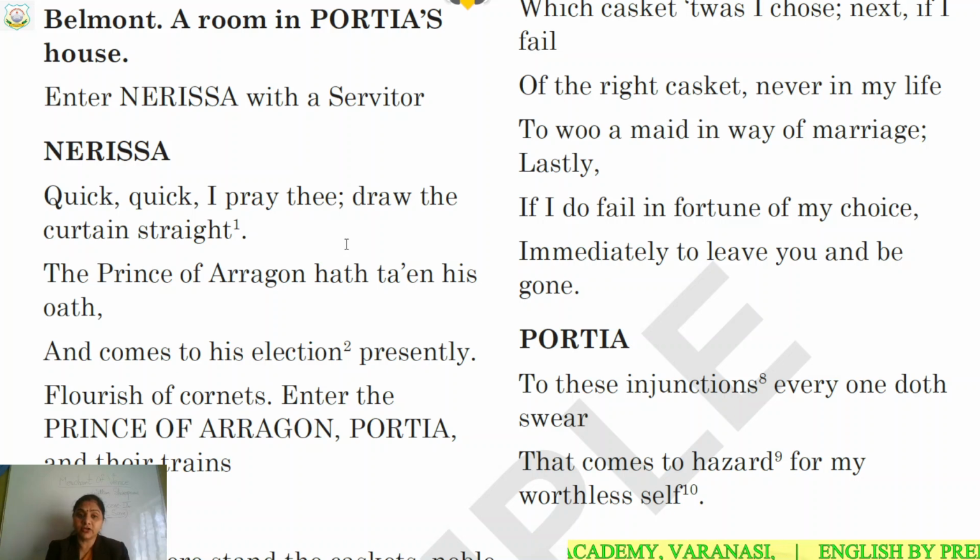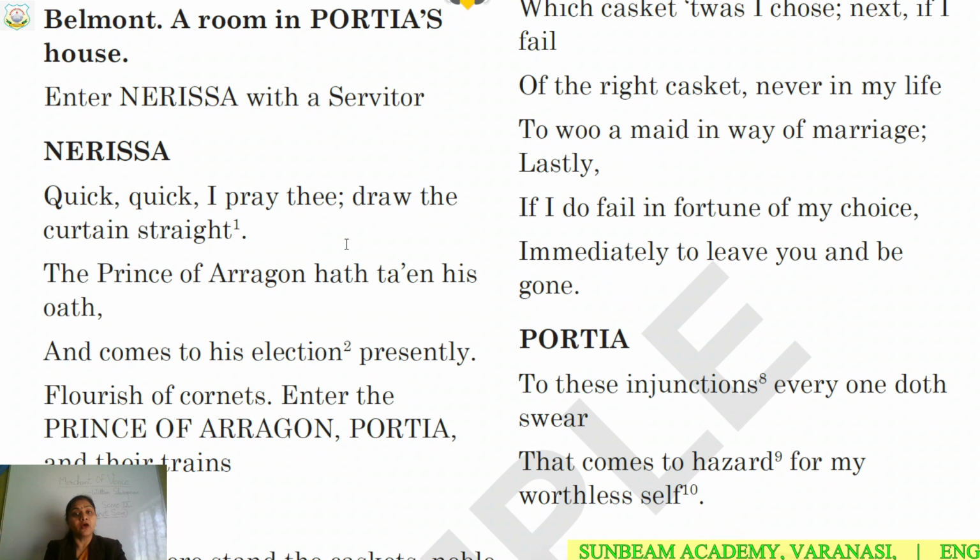Why is she saying draw the curtain straight? Because there are three caskets. The three caskets are kept inside the curtain, and whosoever comes to marry Portia has to just select one casket.